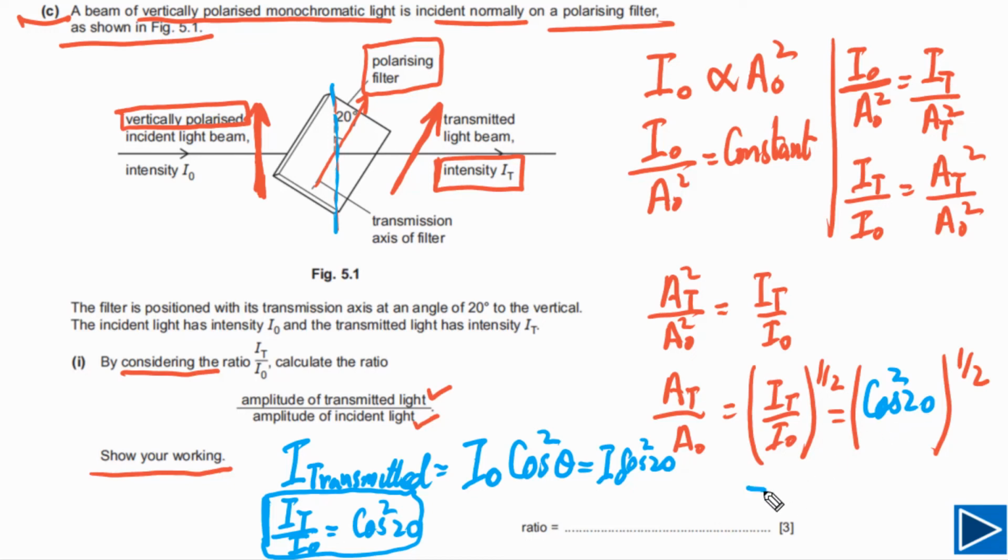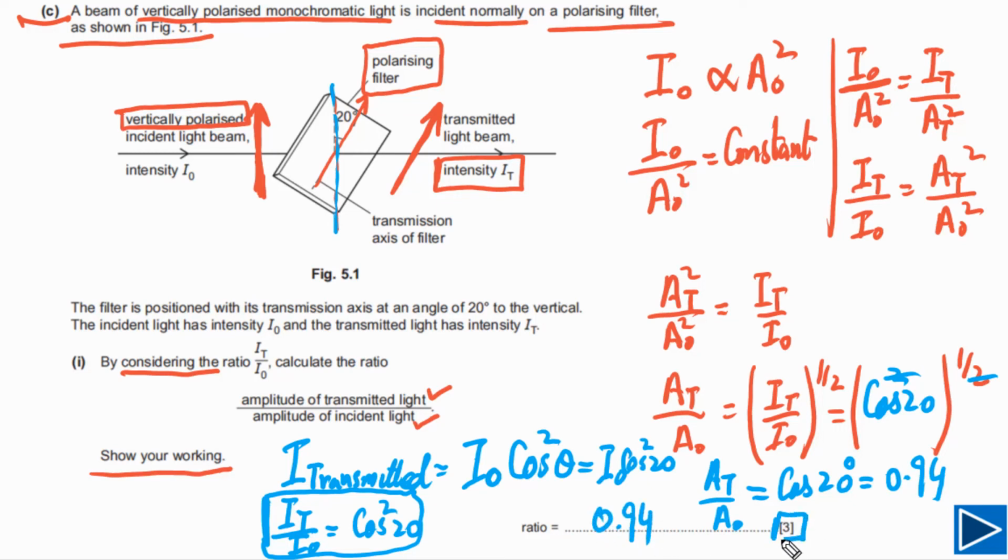Now if we simplify this one, we can cancel this power with this, means we can cancel this 2 with this 2. So simply we are left with AT over A naught equal to cosine of 20 degrees. And simply now we can use a calculator to find the value of cosine 20 degrees, and cosine of 20 degrees is equal to 0.94 up to 2 SF. And this is our final answer.